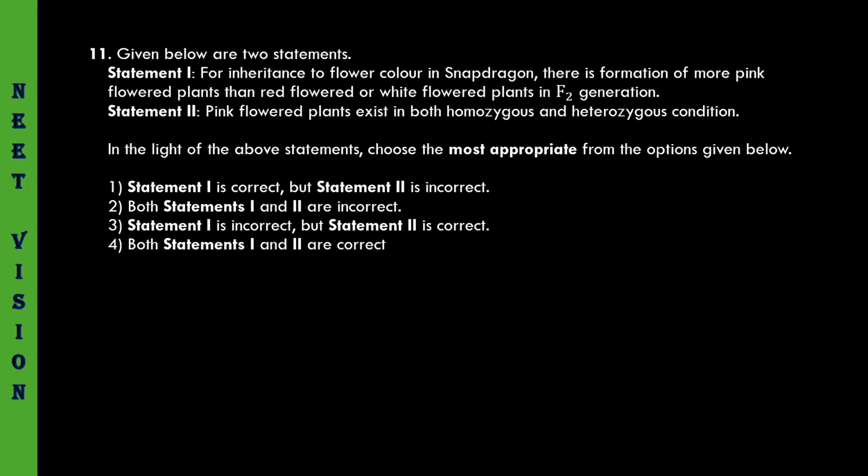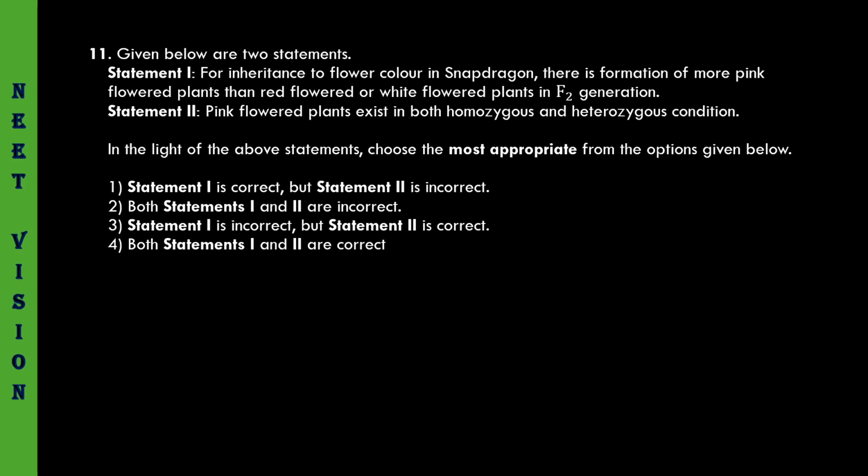One is the dominant parent, the other is the recessive parent, but the two related to the heterozygous, that is the altogether different phenotype. So there is formation of more pink flowers. In F1 generation, only pink flowers are formed. In F2 generation, red, pink, and white flowers are formed in 1:2:1 ratio.